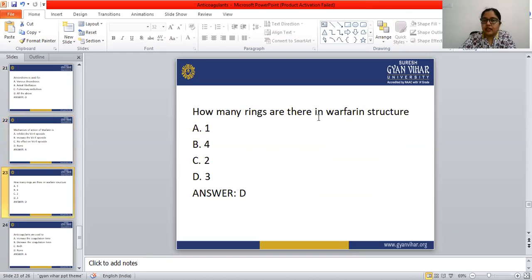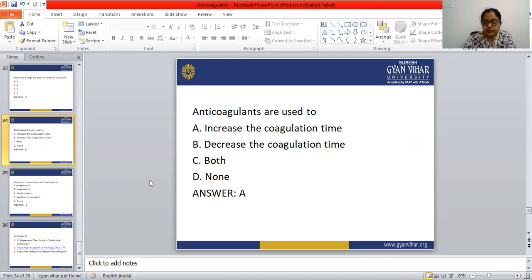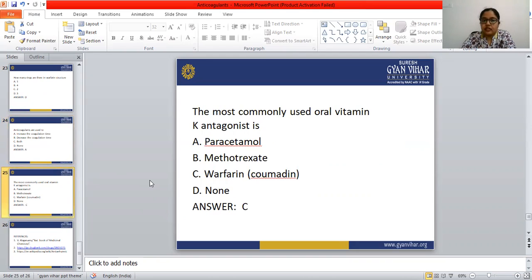How many rings are there in the warfarin structure? We have seen that there are 3 rings present in the warfarin structure. Anticoagulant drugs are used to: increase the coagulation time, decrease the coagulation time, both, or none. Anticoagulant drugs are used to increase the coagulation time. Next, the most commonly used oral vitamin K antagonist is warfarin.